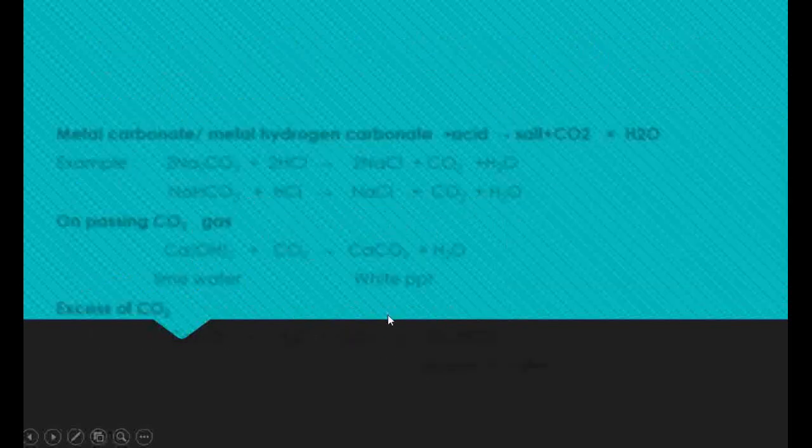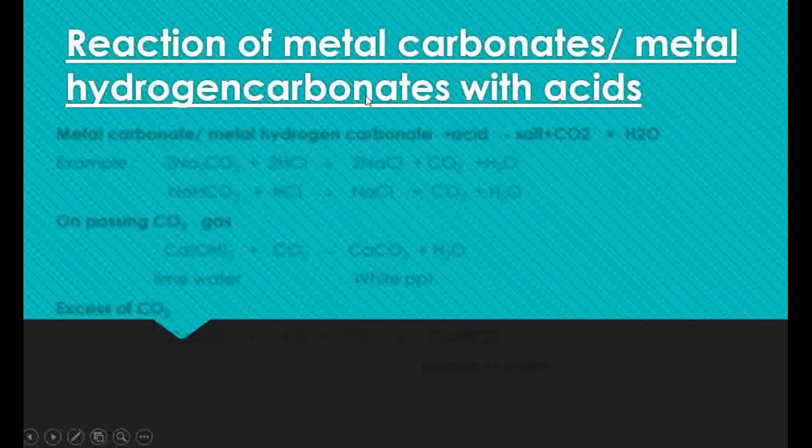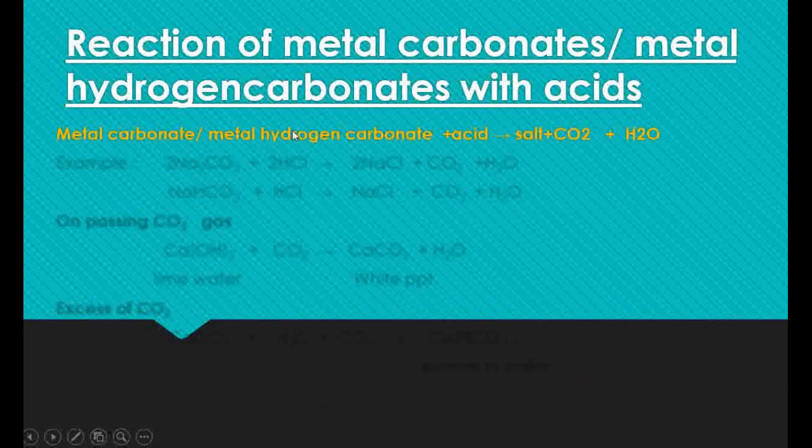Second property of acids and bases is reaction of metal carbonates or metal hydrogen carbonates with acids. When metal carbonates or metal hydrogen carbonates react with acids, they form a salt, carbon dioxide gas and water. So for metal carbonate, when metal carbonate reacts with acid, it forms salt, carbon dioxide and water. Here the metal carbonate is sodium carbonate.